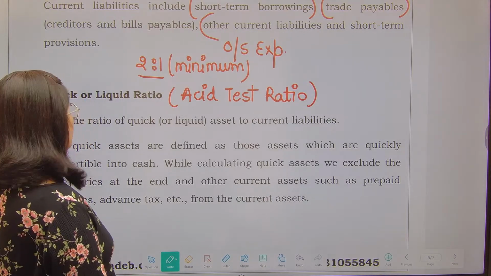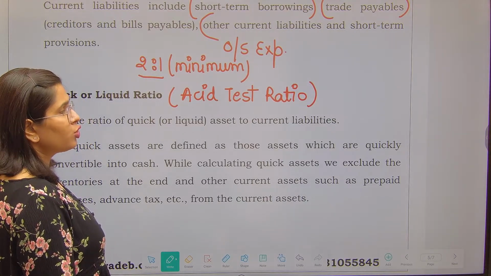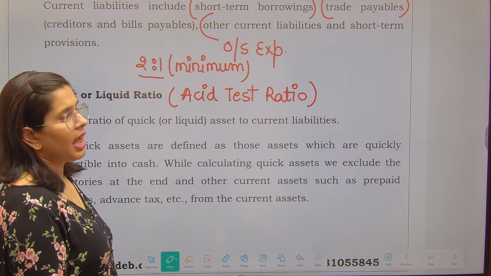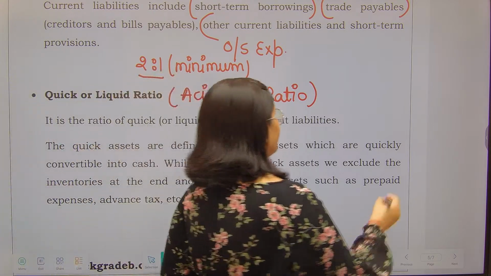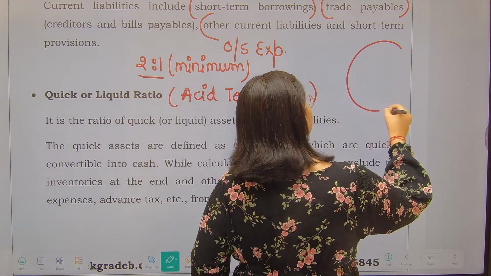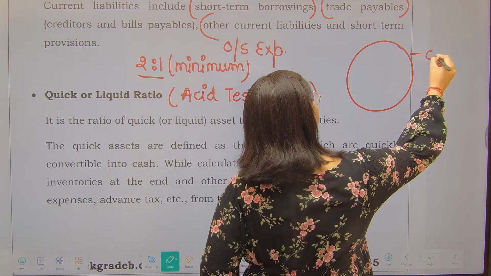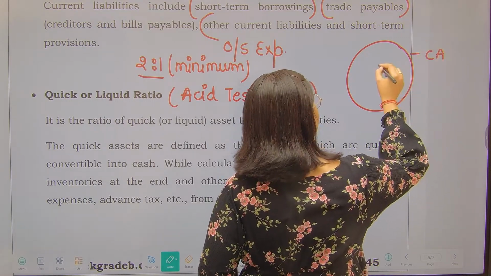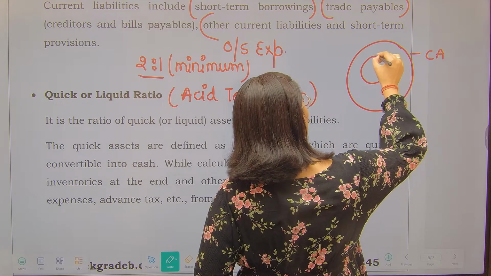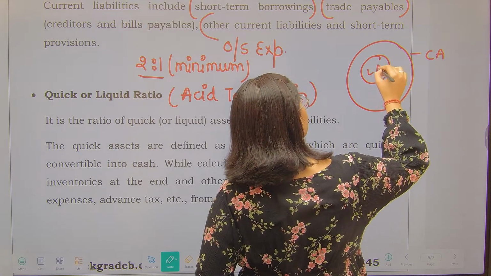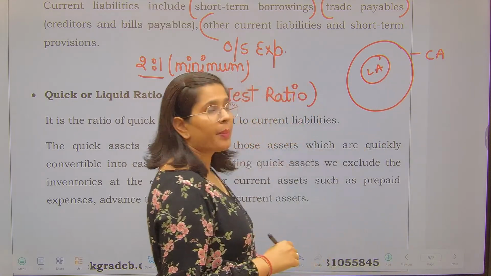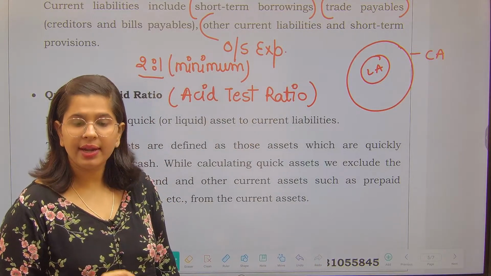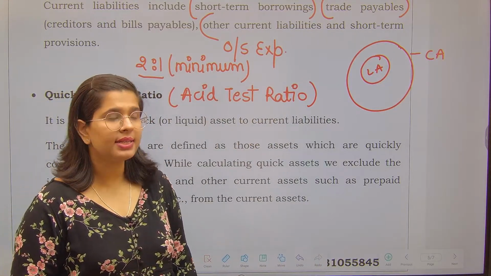Okay? So it is a ratio of quick assets to current liabilities. Now see, out of the current assets, a part is also called the liquid assets. What are these liquid assets?